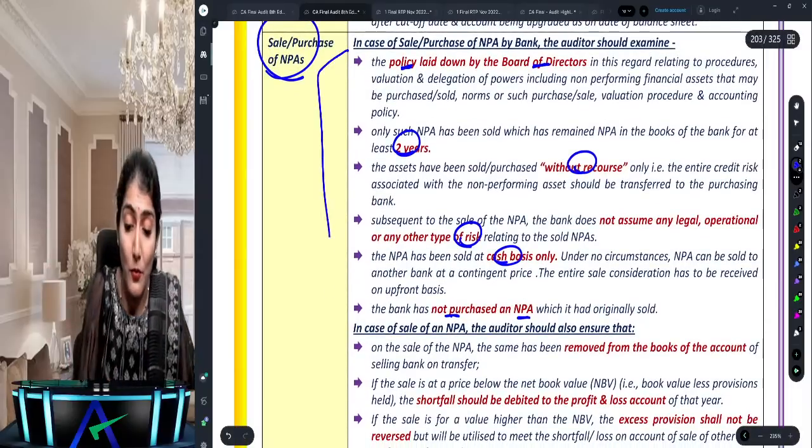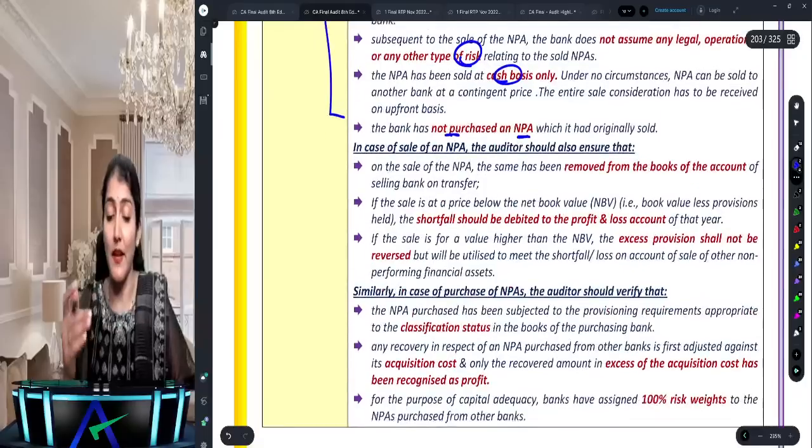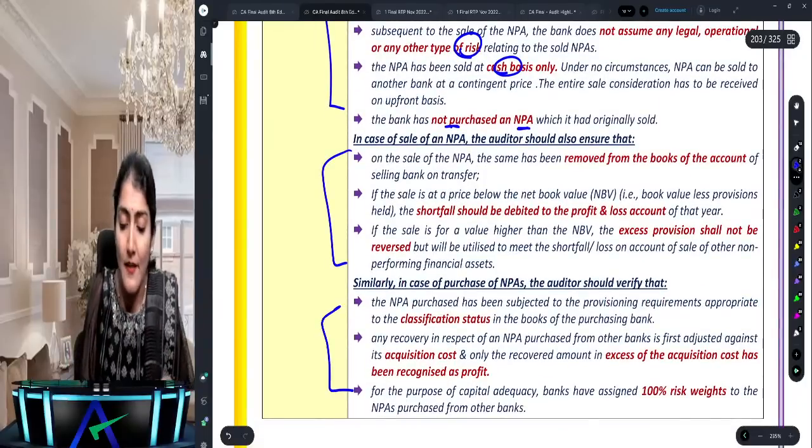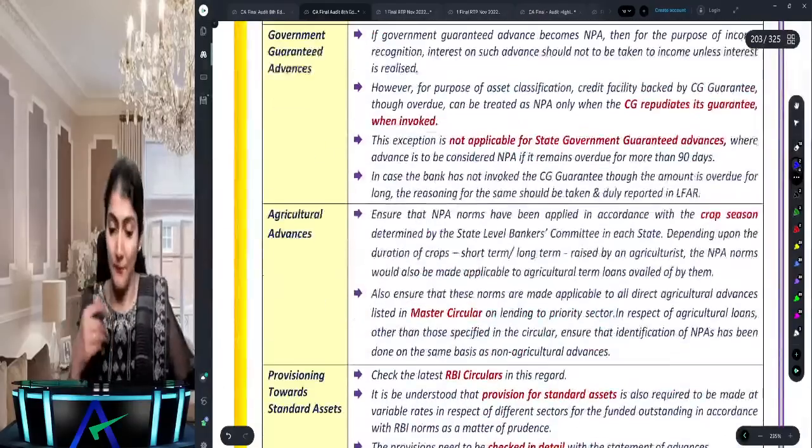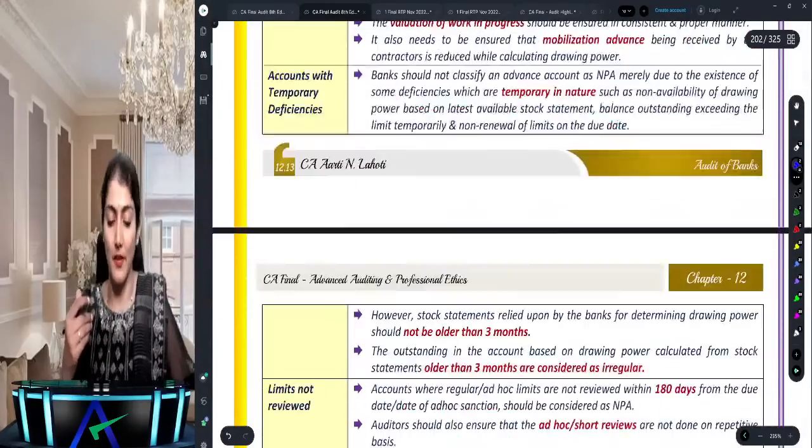These are some common rules for the sale and purchase of NPA, and then there are some specific points for the sale of NPA and some specific points for the purchase of NPA, right? Sale and purchase of the NPA, right?